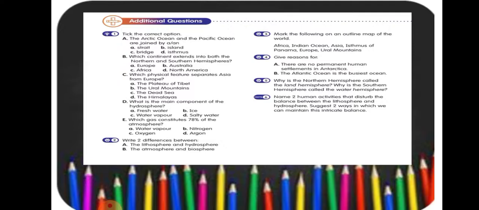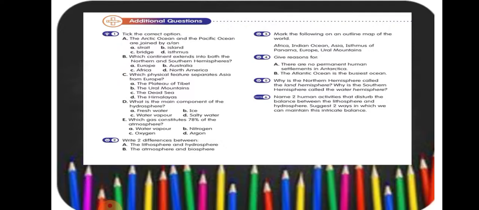The main land masses of the lithosphere are the 7 continents: Asia, Africa, North America, South America, Antarctica, Europe and Australia. The main water bodies of the hydrosphere are the four oceans: the Pacific Ocean, the Atlantic Ocean, the Indian Ocean, and the Arctic Ocean.